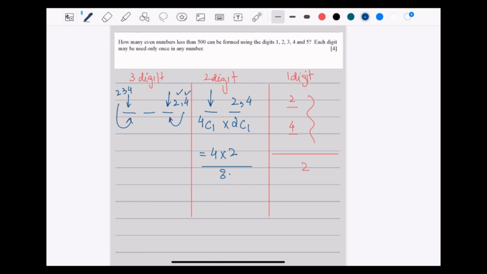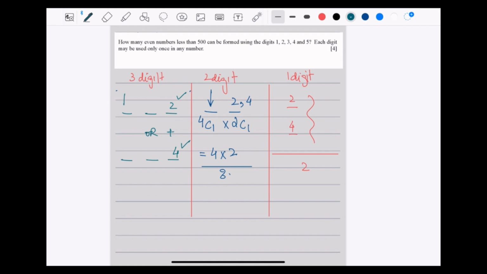Now as you can see, there's an overlapping: 2 and 4 can be in both of these places. So to be on the safe side, we rather fix one number and then vary the other one. For 3 digits, let's fix 2 here and write 'or', which means an addition, and then fix 4 here. Now we are relaxed that this 2 cannot move and this 4 cannot move.